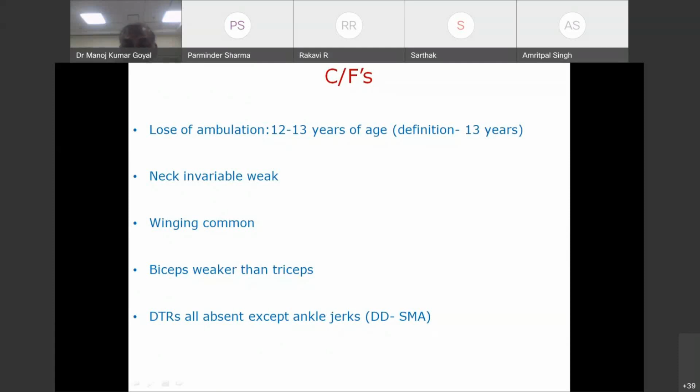This is a common misconception that deep tendon reflexes should be preserved in muscle disease. Yes, they are preserved in inflammatory myopathies, but they are lost in dystrophies. Only if a muscle is absolutely spared, they will be preserved. In a weak muscle, in dystrophies, reflexes are absent. So reflexes are absent except ankle jerks. And this helps in differentiation of this condition from spinal muscular atrophies, where ankle jerks are lost early.